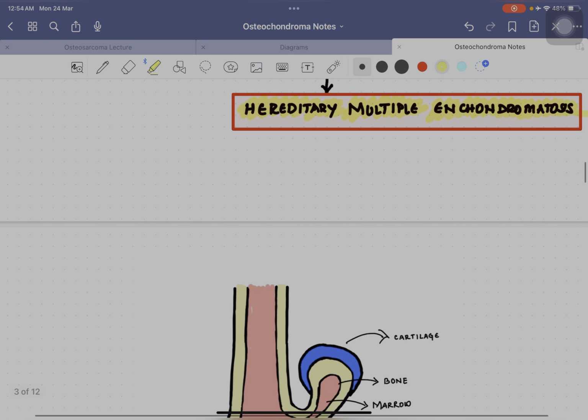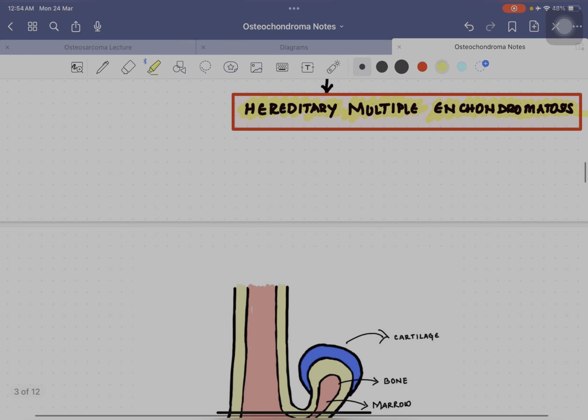Coming to the diagram, you should remember this diagram when you are thinking about osteochondroma. You can see the bone here, and here the cortex as well as the medulla. Here you can see the cortex as well as the medulla is continuous with the lesion. This is a very important point you should remember. It also has a cartilage cap. This cartilage cap is also very important, and I will let you know the importance in the coming slides.